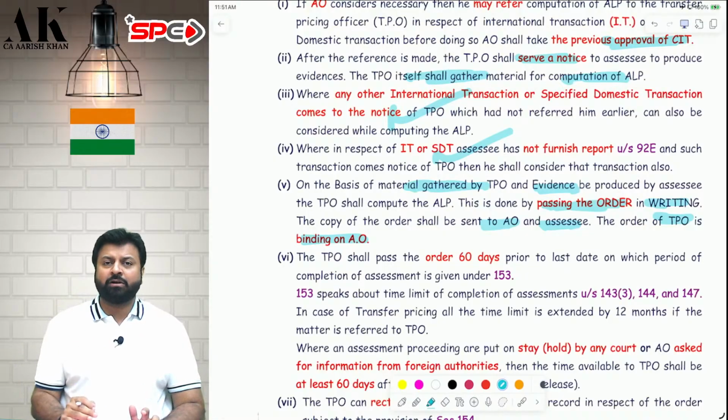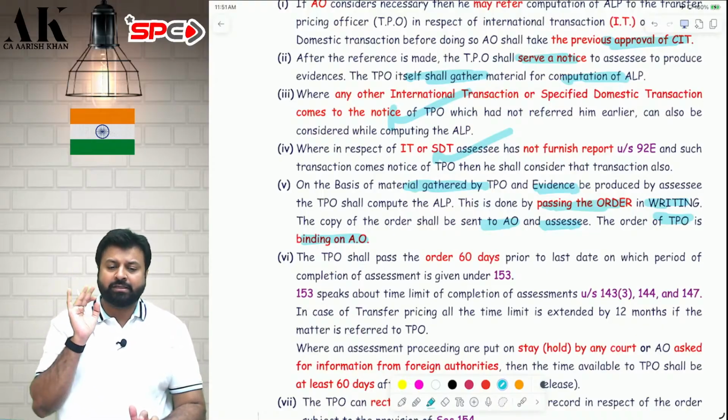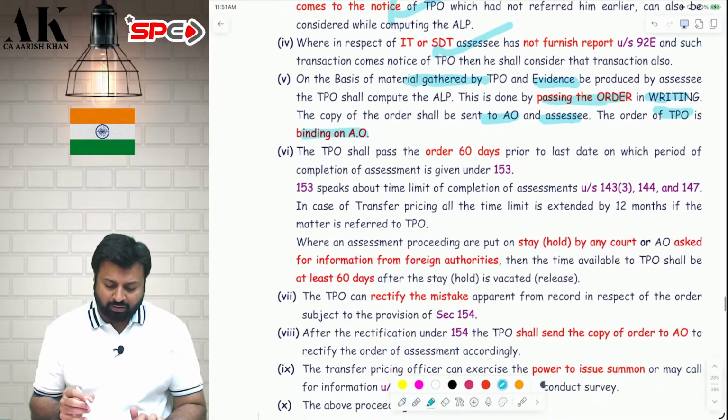At least 60 days prior to that means the TPO should pass an order by 30th of Jan 2029. So if the TPO passes the order till 30th Jan 2029, you can say that the TPO has passed an order at least 60 days prior to that. I hope it is clear to all of you.